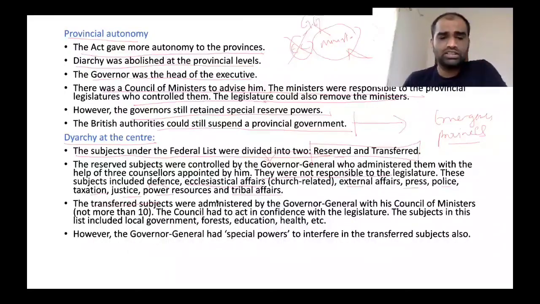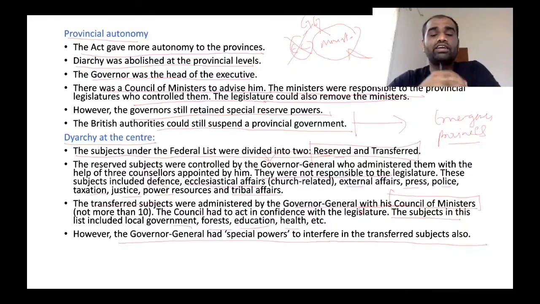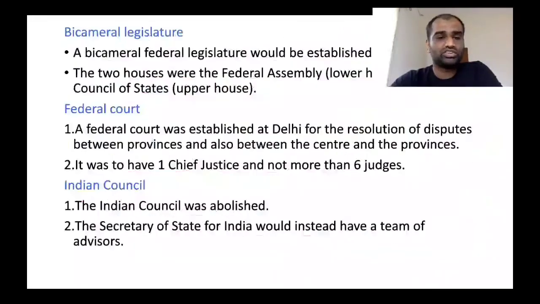Now, transferred subjects were administered by the Governor General with the help of the Council of Ministers. Now, these ministers should not be more than 10 members. Now, the Council of Ministers should act with the confidence of the legislature. The subjects in this list included local government, forests, education, health, and some other welfare provisions. However, the Governor General had special powers to interfere in the transferred subjects also. So, even though transferred subjects were given to ministers, still the Governor General could interfere in the process.